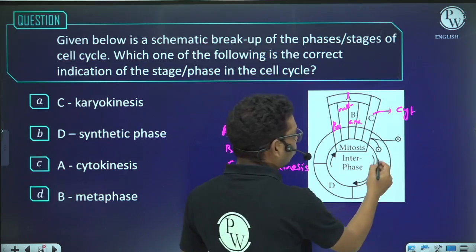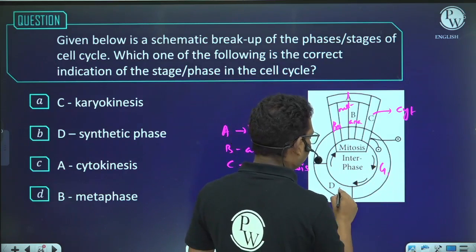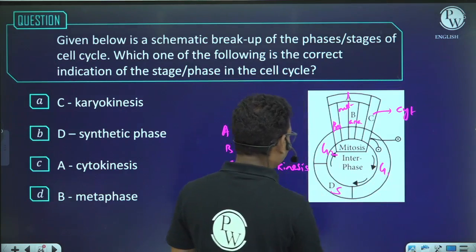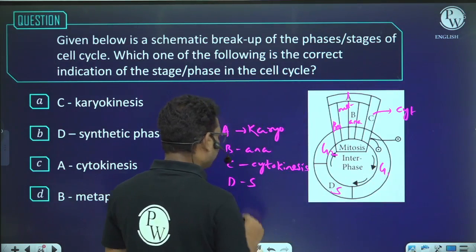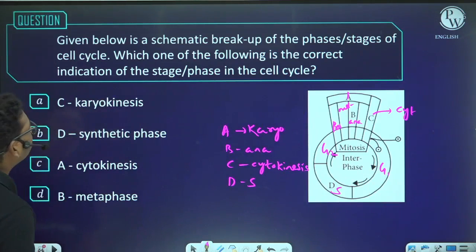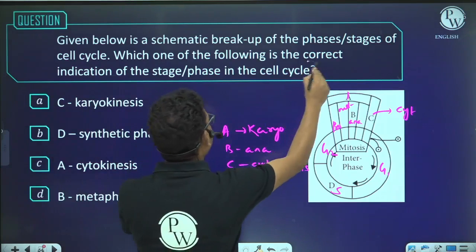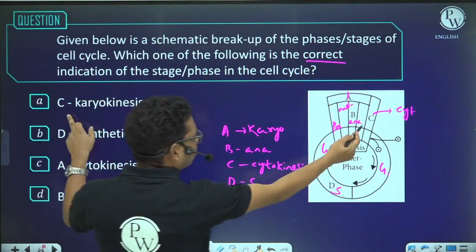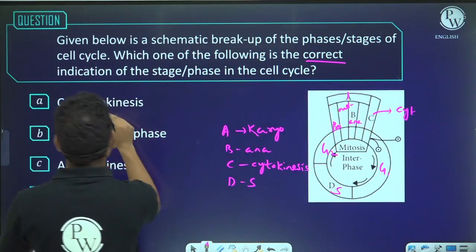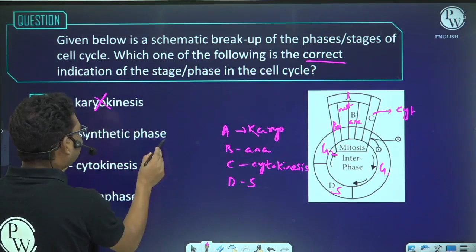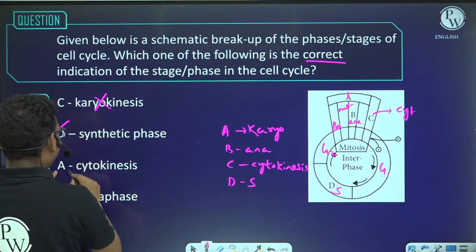What about D? So this will be G1 phase. This will be S phase. This will be G2 phase. So D will be S phase. Okay. So which one of the following is correct indication? C is karyokinesis. No, C is cytokinesis. So this is incorrect. D is synthetic phase, S phase. This is correct.